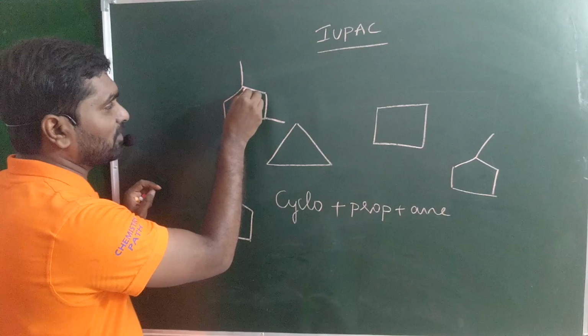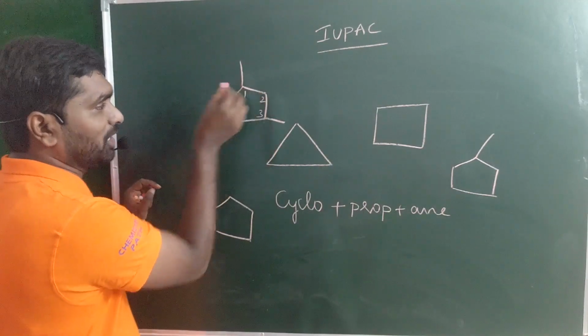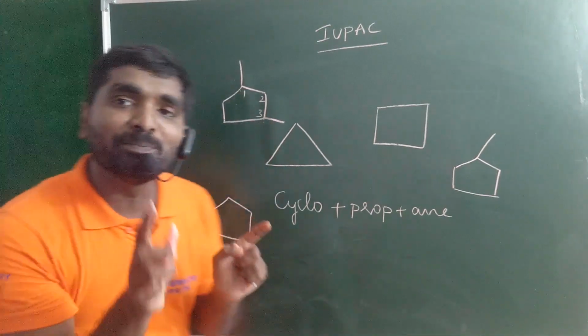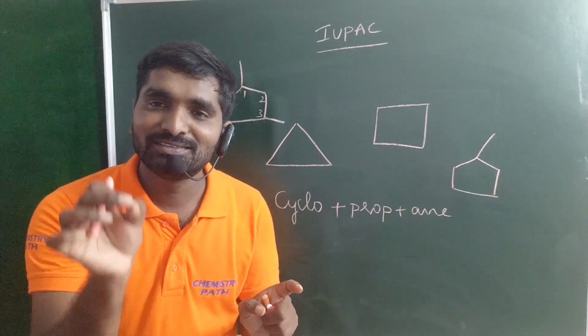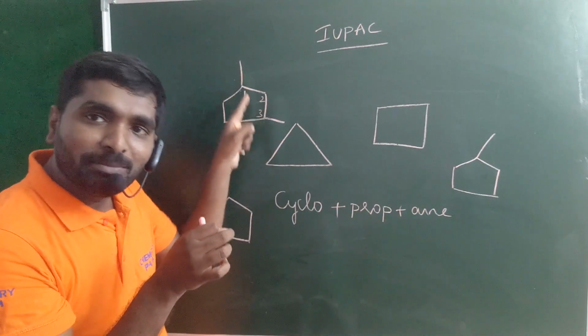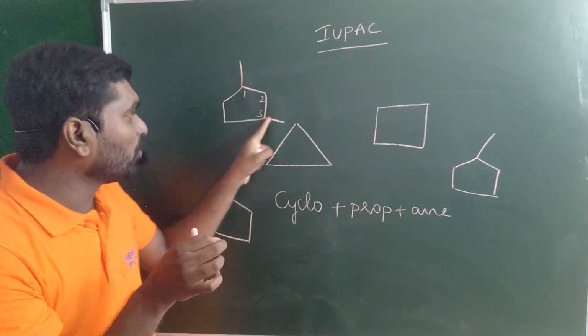When you have more than one substituent like this, again you must follow the lowest sum rule. If numbering starts from this carbon, 1, 2, 3, and if the numbering starts from this carbon, 1, 2, 3, on the first carbon and third carbon, 2 substituents are present. More importantly, both these substituents are the same, that is nothing but methyl. 1,3-dimethyl cyclopentane.